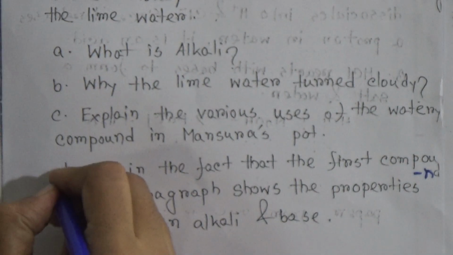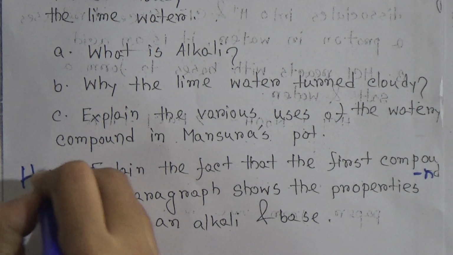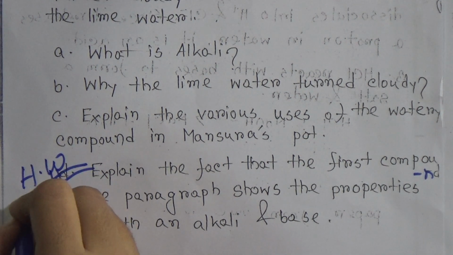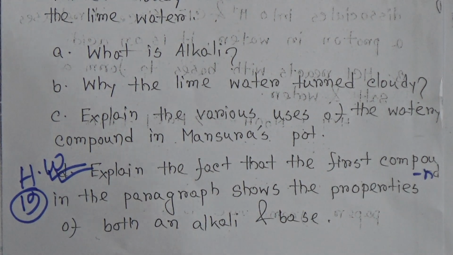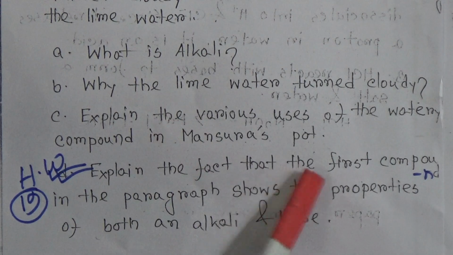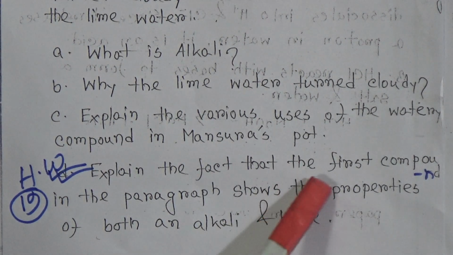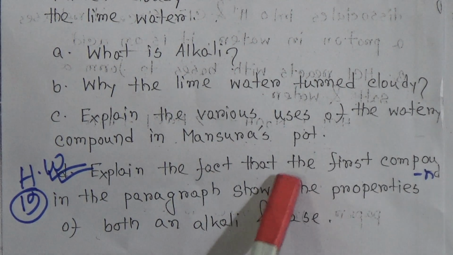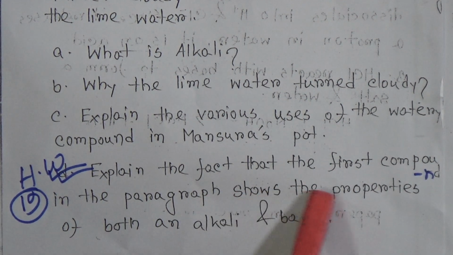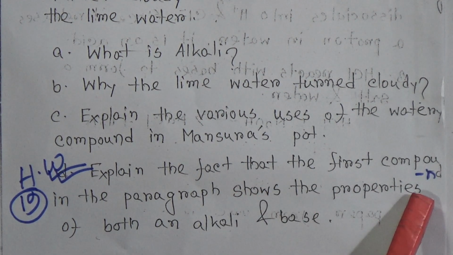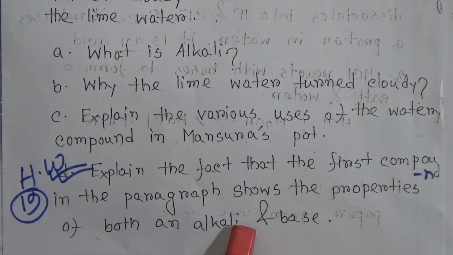Dear students, that will be your homework. Question D will be your homework. It is your homework number 19. And the question is, explain the fact that the first compound in the paragraph shows the properties of both an alkali and base.